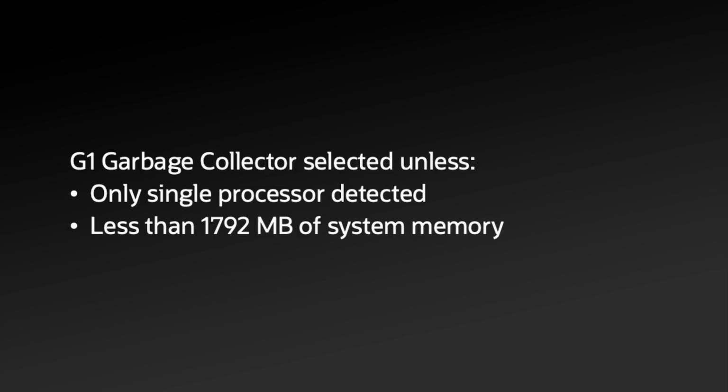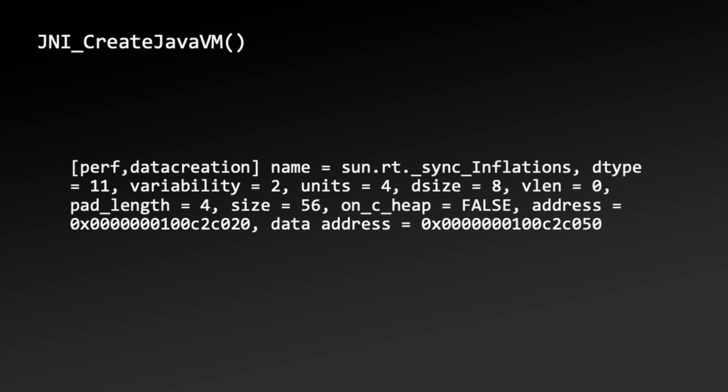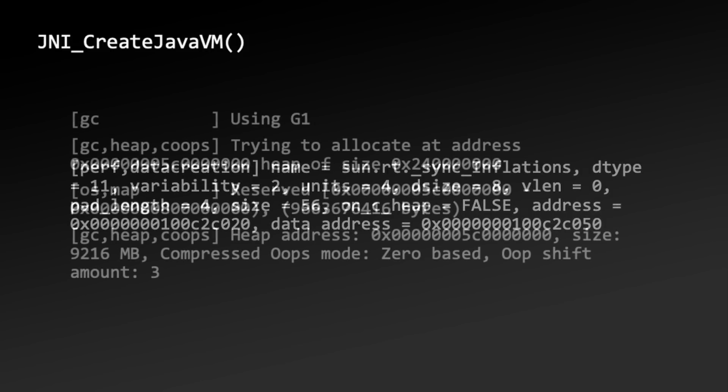Though in my case, my system easily has enough resources to support the G1GC. The next set of steps involves the JVM setting up its environment, which includes creating HSPerf data, which stands for Hotspot Performance Data. Needless to say, a hotspot-specific implementation detail. This data can be used by tools like JConsole and VisualVM to inspect and profile the performance of a JVM. It's stored in the temp directory on Unix systems.